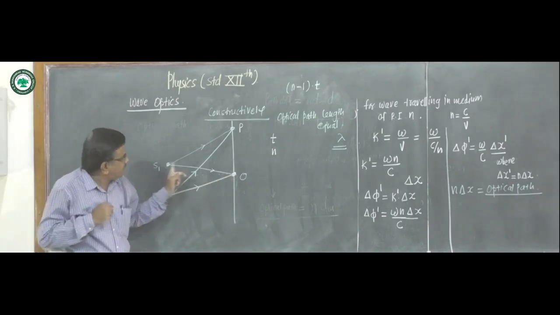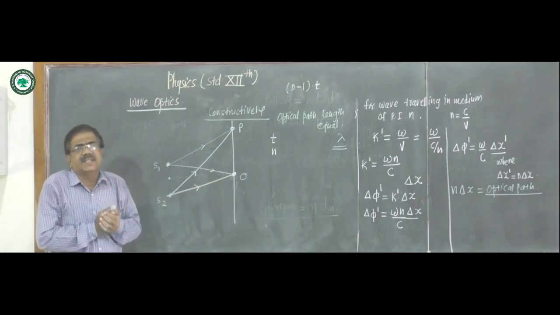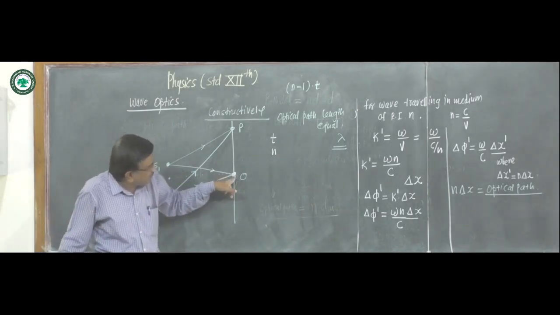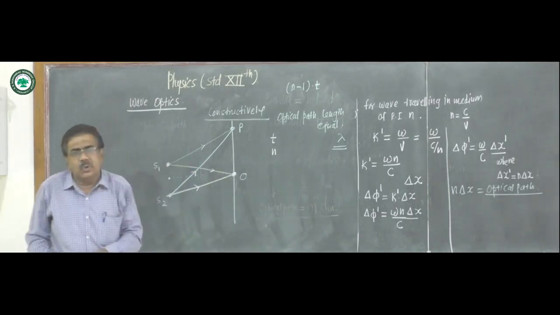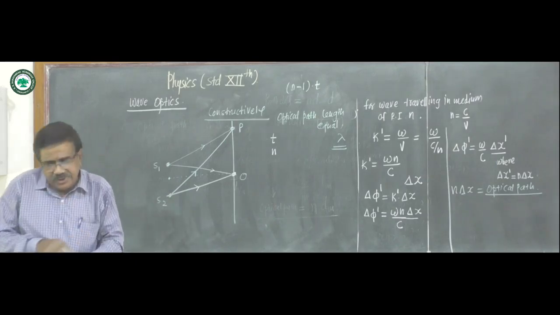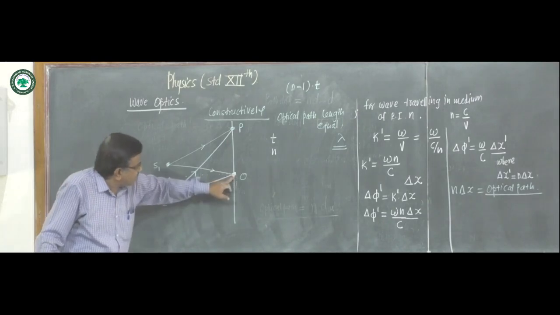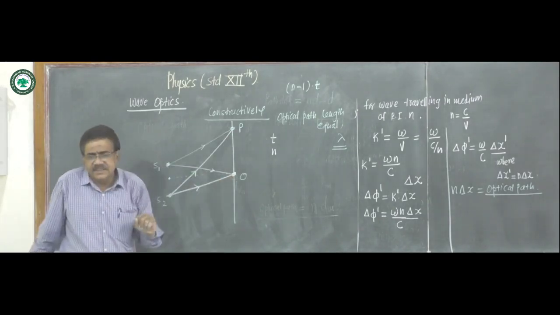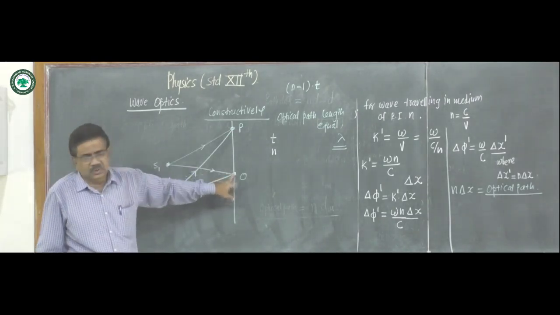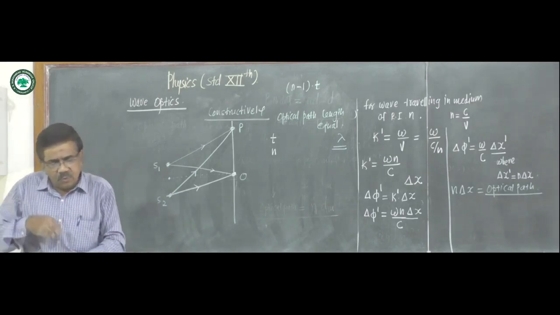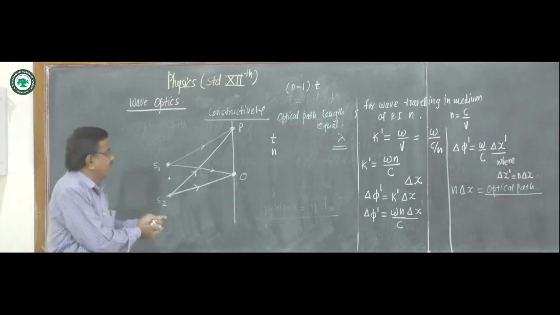Hence, as the path lengths are different, the bright spot is not observed at point O as before, but it appears at a different point other than O, where the optical path lengths are equal.